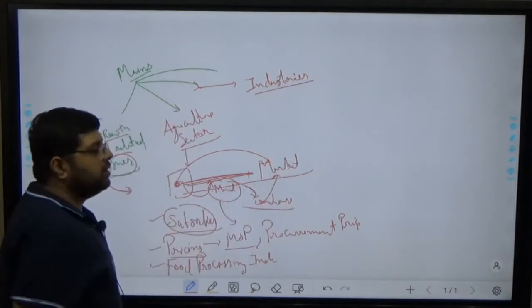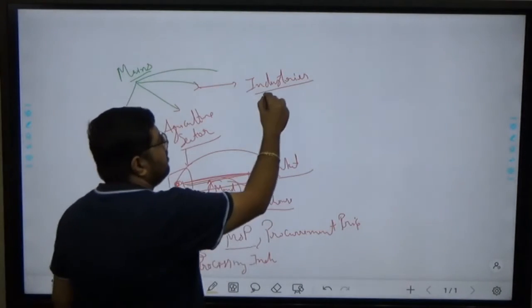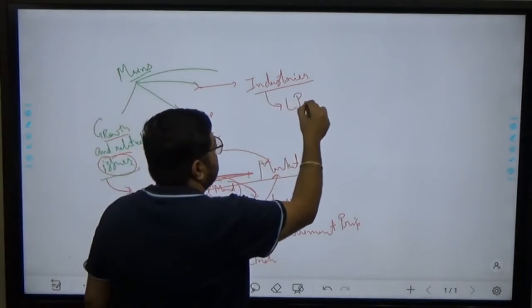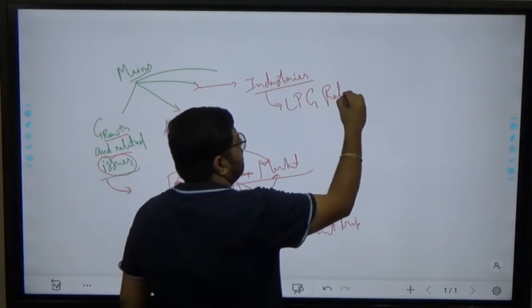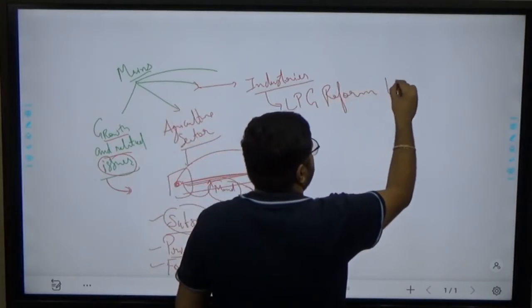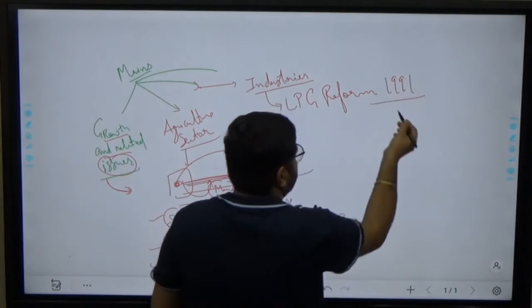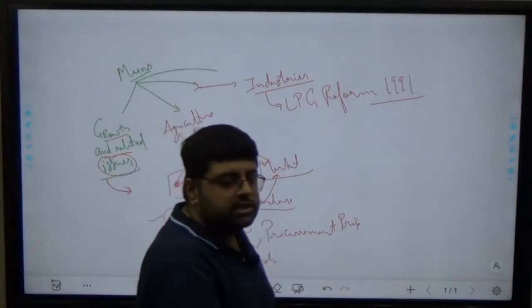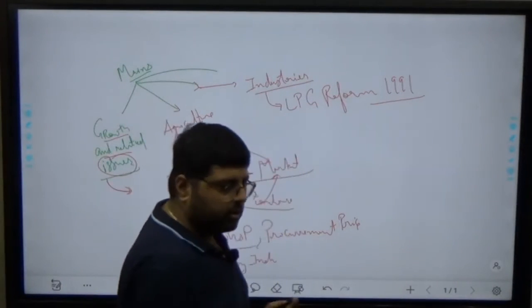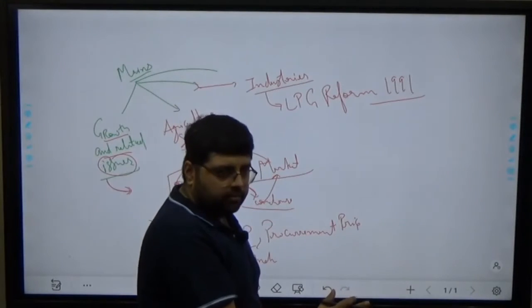When I am talking about industries, we will start from LPG reforms, liberalization, privatization and globalization reforms, which initiated in 1991, okay. From there onwards we will see what is the fate of industries or what steps government has taken, okay. So we will see from that time period.